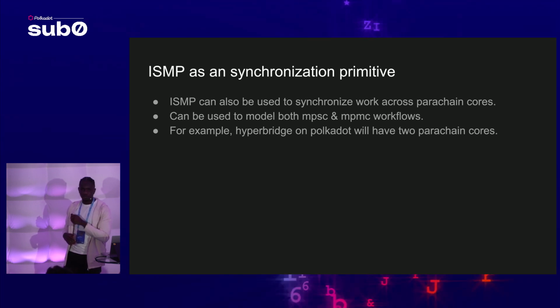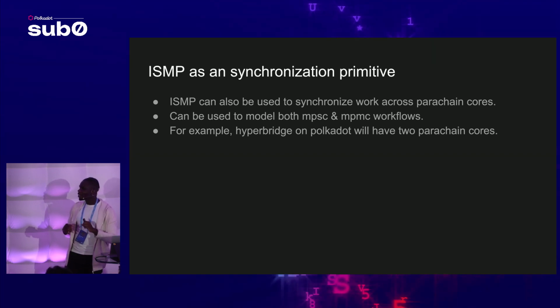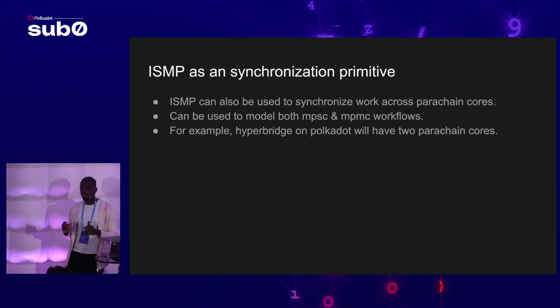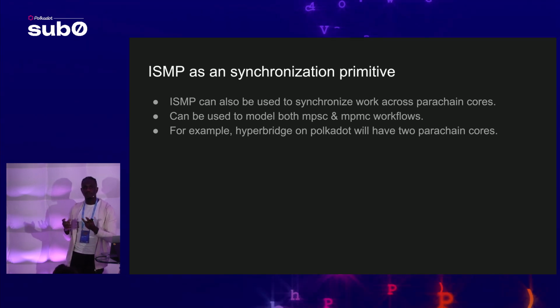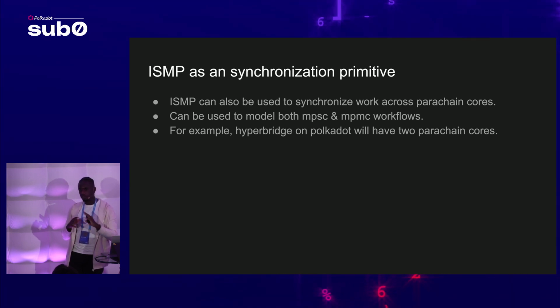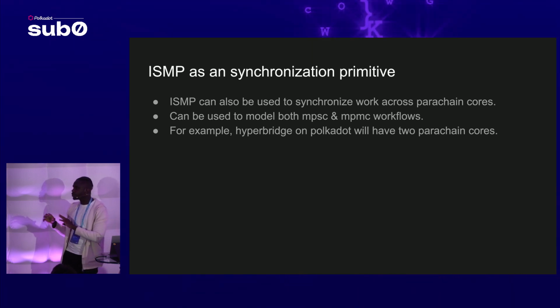Now, a little bit of alpha leak. We're working on this bridge called Hyperbridge. It's going to be the bridge that connects Polkadot to Ethereum using this ISMP protocol. Of course, there's Snowfork. Snowfork is using HRMP, but our Hyperbridge will be using ISMP.